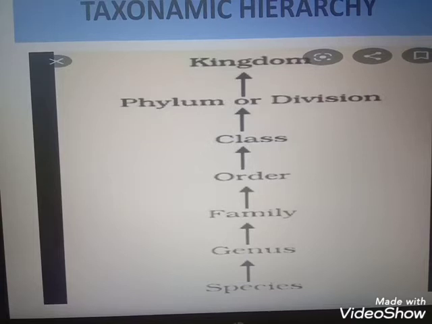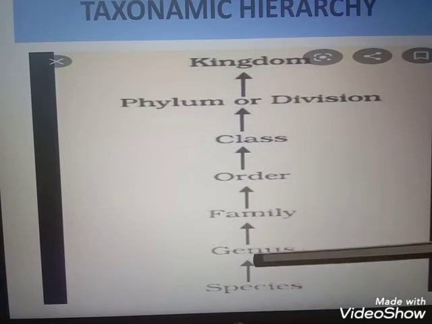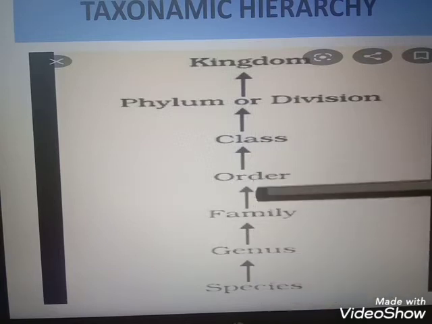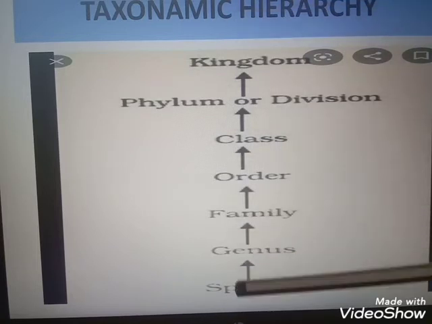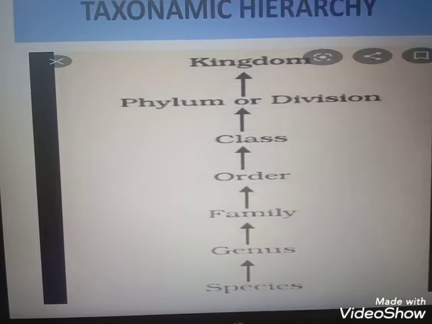So here I gave one flowchart. In this, species is one taxon. Genus is another taxon. Family is another taxon. And these taxa together form a taxonomical hierarchy. Here the organisms are arranged in their hierarchical order. The lowest organism is seen below the hierarchy and the highest organism is seen at the upper level of the hierarchy.